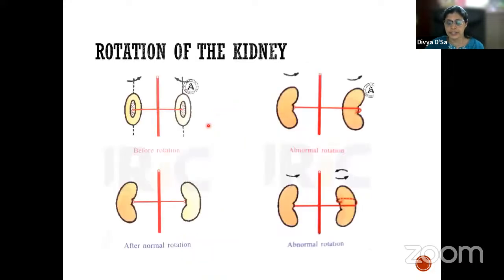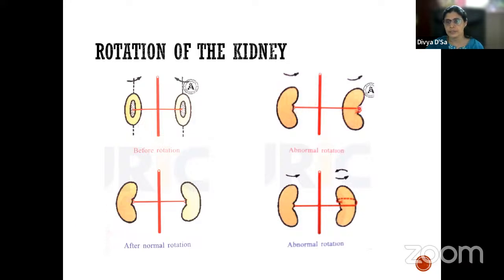The hilum of the kidney, before rotation, faces anteriorly. After rotation, it faces medially. Sometimes it can undergo abnormal rotation. This is normal.